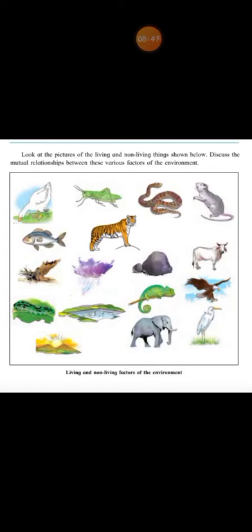Fine. So both living things and non-living things are necessary for us.